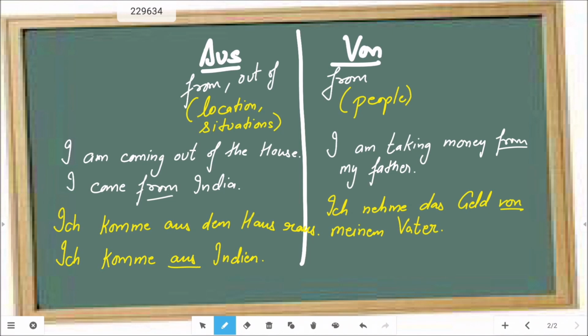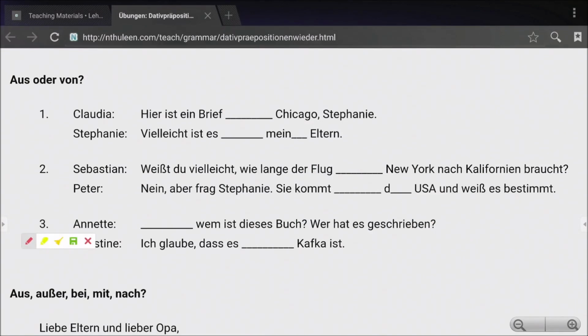Okay, let's try to do these things through a few examples. We have this exercise wherein we need to choose aus or von. Hier ist ein Brief aus Chicago. That is not a person. That is a place. So we use aus Chicago. Vielleicht ist es von meinen Eltern. Eltern is not a place, not a situation, it refers to people. So it is von meinen Eltern.